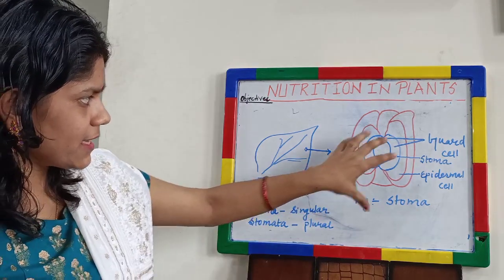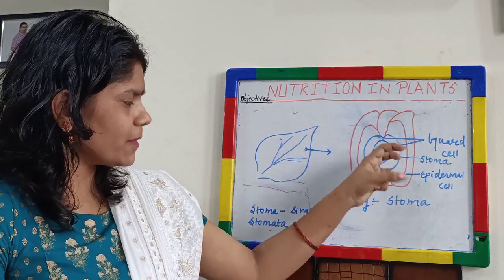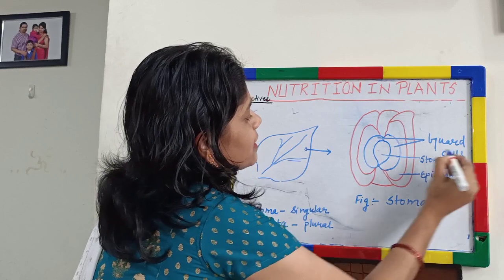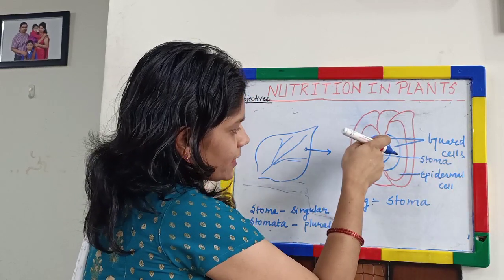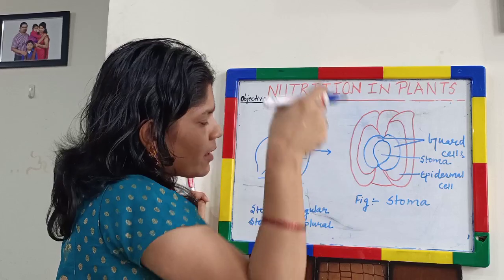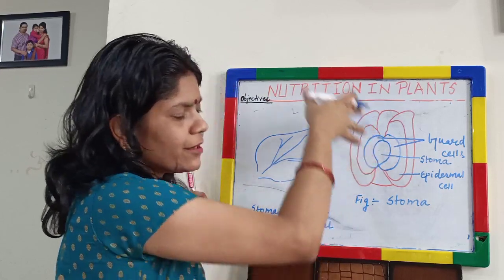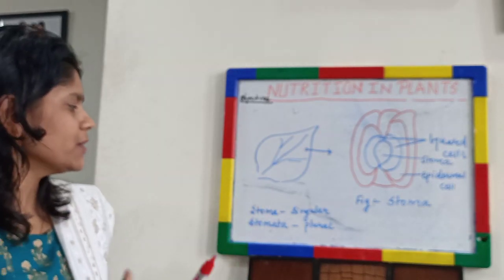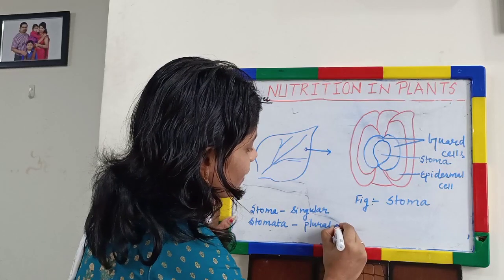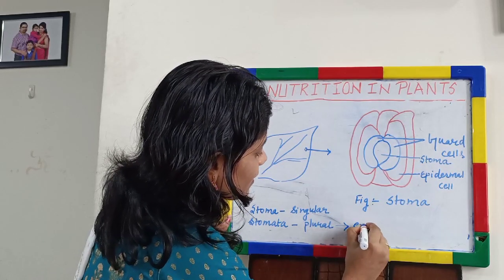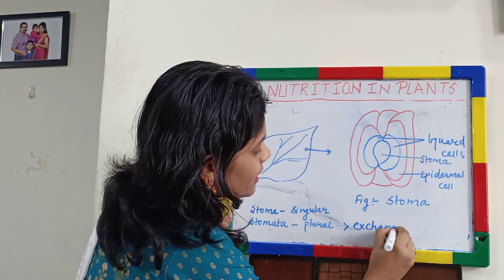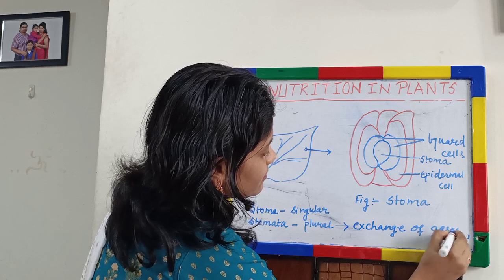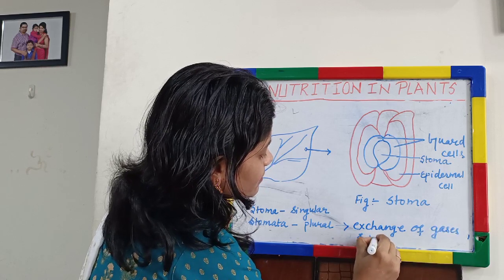Got it? So you can see, stoma is surrounded by two guard cells. These are the guard cells, and water may enter inside it, water may come out of it, carbon dioxide may enter through it, carbon dioxide may come out of it. So what is the function of stomata? We can say the basic function is exchange of gases and water. Exchange means it can be taken, it can be given.